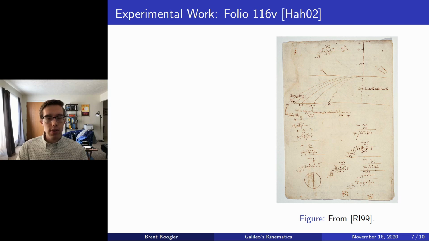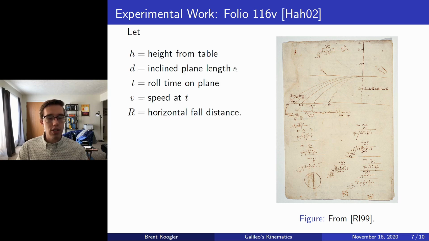Now, in order to actually show how these measurements are useful, we're going to introduce some more notation. Let H denote the height of the inclined plane above the table, so we're just going to fix one inclined plane, and we're going to let D denote the length of that inclined plane. Then we're going to let T denote the time it takes for a ball to roll down the inclined plane, and V be the speed of that ball at time T, in other words, the maximum speed of the ball on that inclined plane.